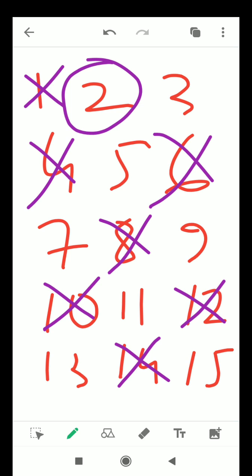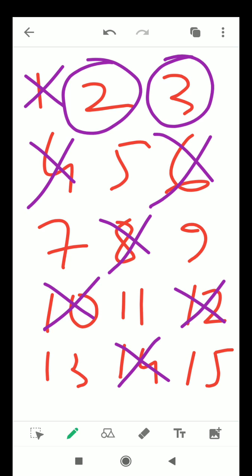Okay, after that we proceed to those numbers which are remaining, that is 3. 3 is a prime number. Why? Because 3 is divisible by 1 and itself, so encircle 3. Now when we encircle 3, just search for those numbers which are multiples of 3. That's the same thing we did in the case of 2; we have to do the same thing in the case of 3 also. In the case of 2, we encircled 2, and then searched for the numbers which are multiples of 2 and cut those numbers.